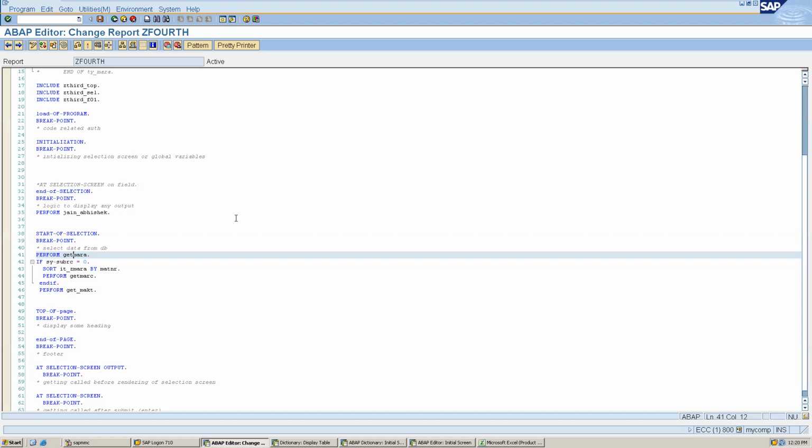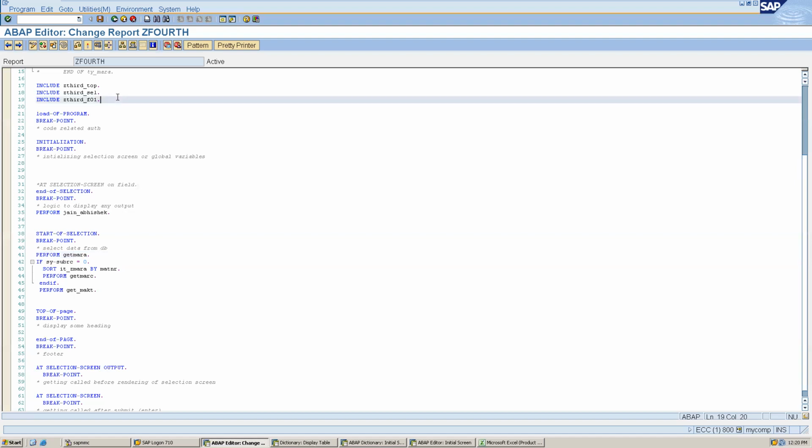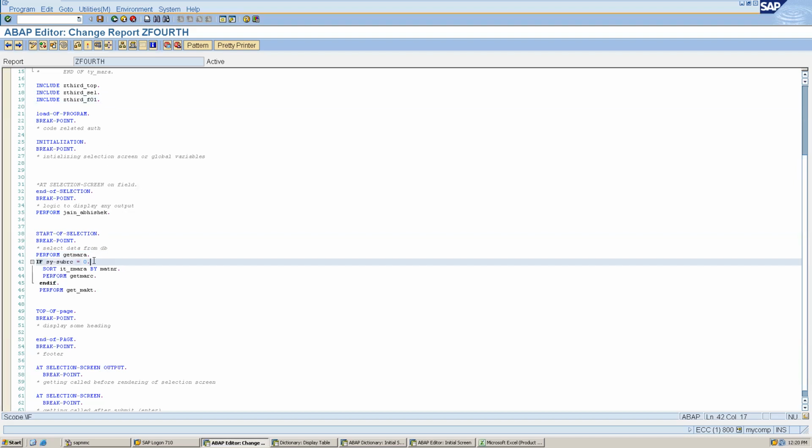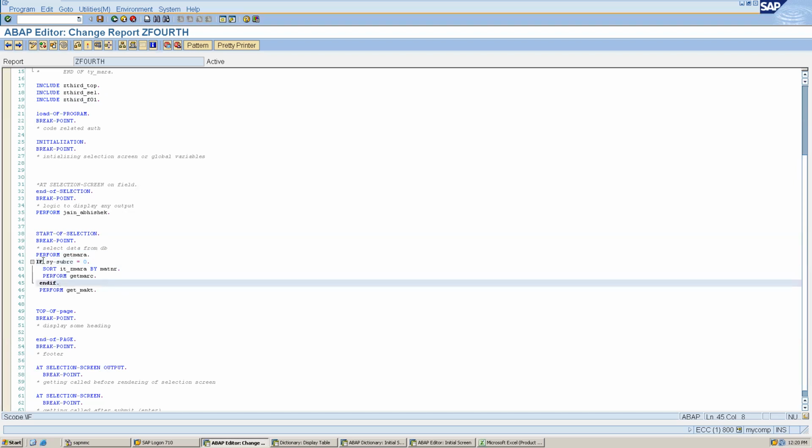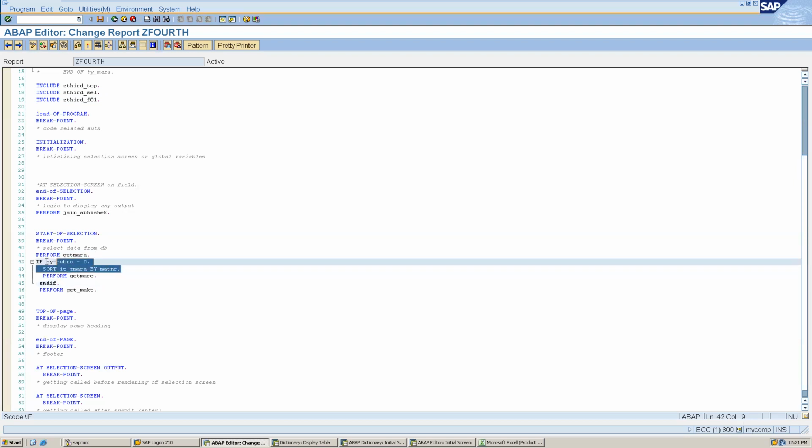This is very important actually. Can't we write that perform get MARA, and then the if statement, can we include that in any perform? We can include this logic completely inside it. Okay, perform get MARC, because this get MARA is required for MARC, right? Yes, we can do that.